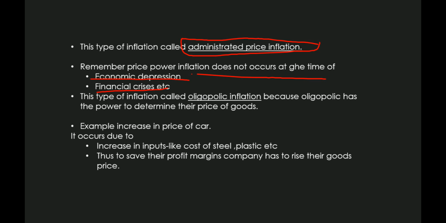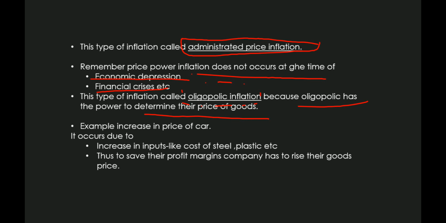This type of inflation is also called oligopolistic inflation. Oligopoly is a market situation where the number of sellers is limited, and who create the product at a large level, because an oligopoly has the power to determine the price of goods. So they can determine their price to save their profit margin.